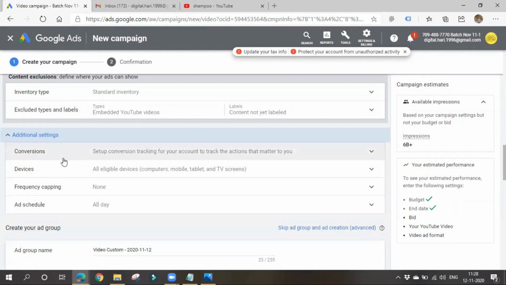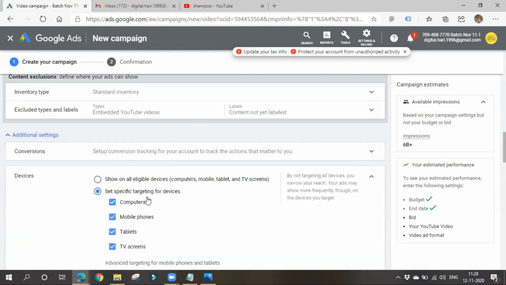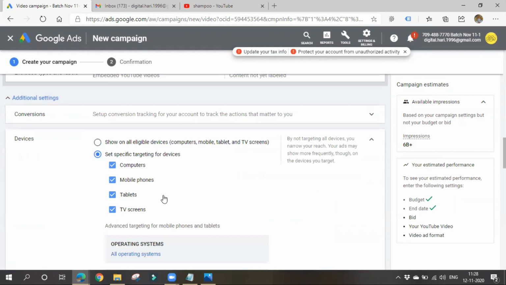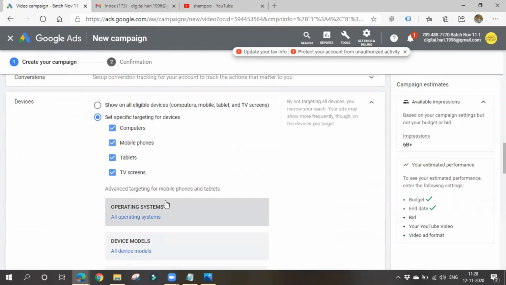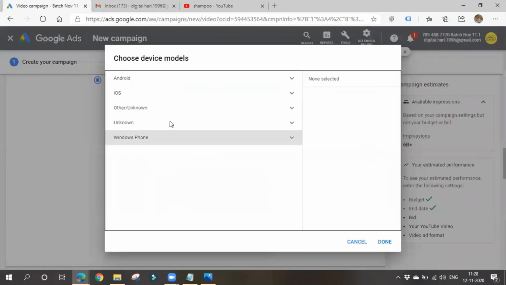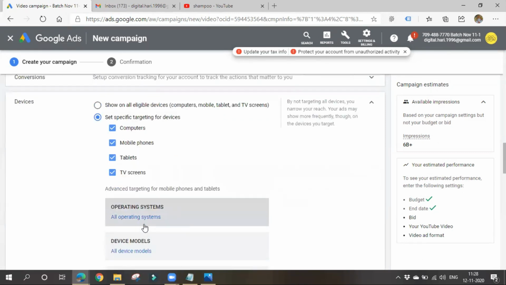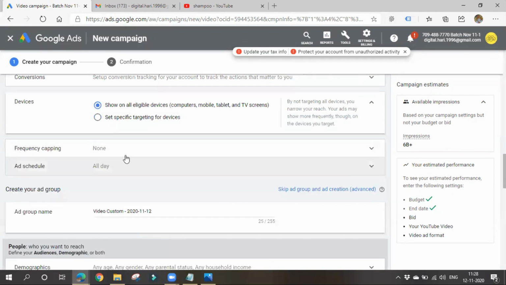So again, here you can go for devices. You can also target specific devices, like I want to show only on computers, tablets or TV screens. I want only to show my ad on a specific operating system or specific device models or whatever it may be. If you want, you can choose whatever things you want. So if you want to restrict your ad to any specific device, you can do that. I'll show on all devices.